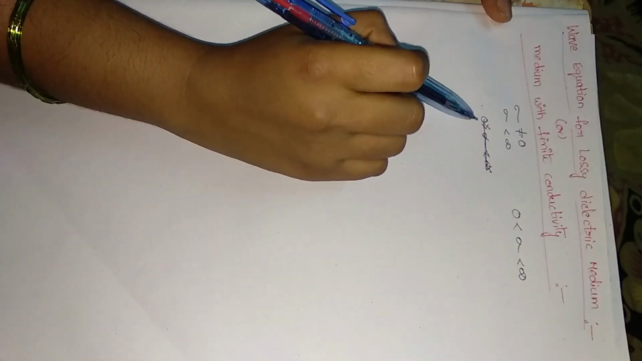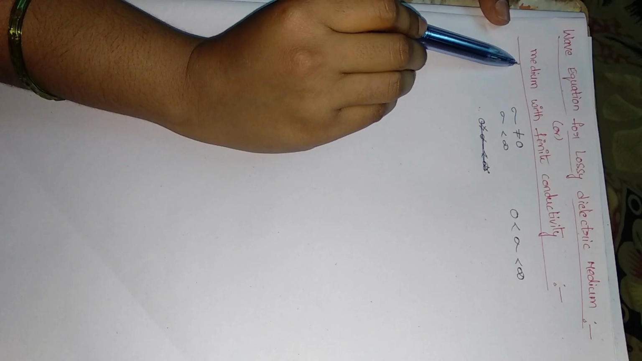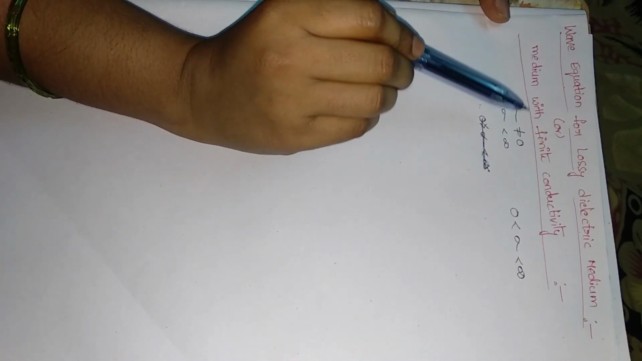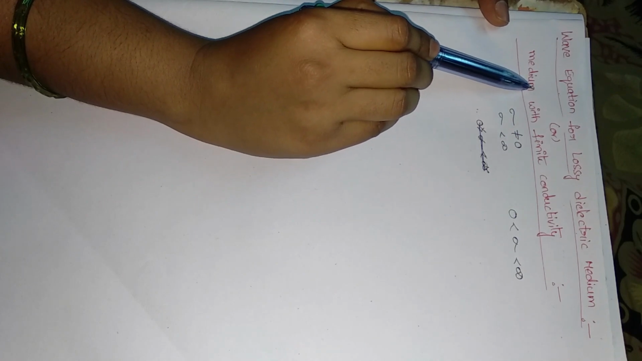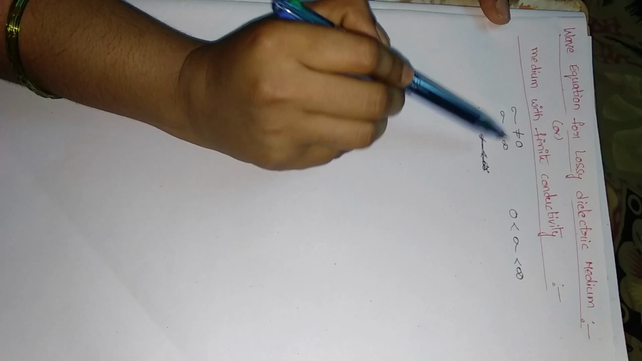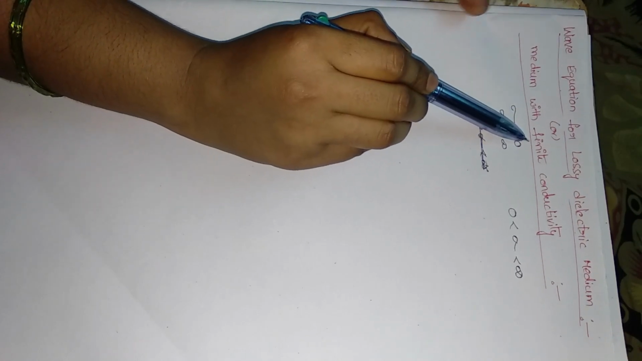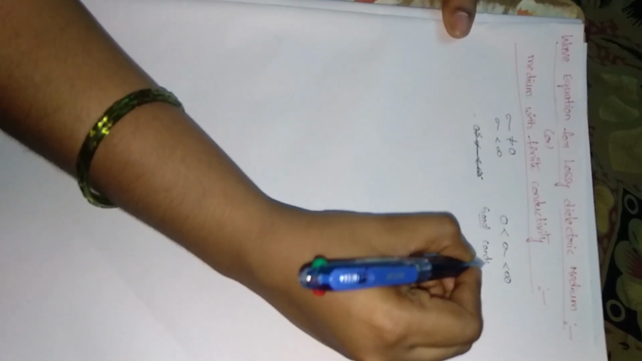Hi students, let us discuss the wave equation for lossy dielectric medium. It is also called a medium with finite conductivity. It means the conductivity of the medium is not equal to 0 but less than infinite. It is a finite value. It is not a good conductor and it is not a dielectric medium.